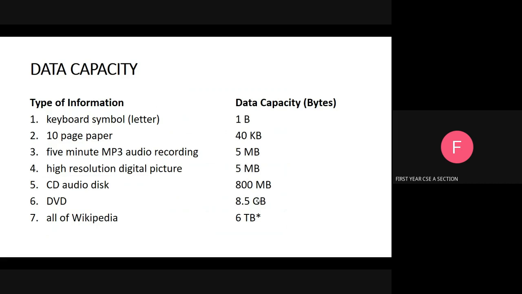Next, CD audio disc. It takes 800 MB of size. Next, DVD. DVD means it can store 8.5 GB. Next, Wikipedia. Okay, it stores more or less 6 terabytes.